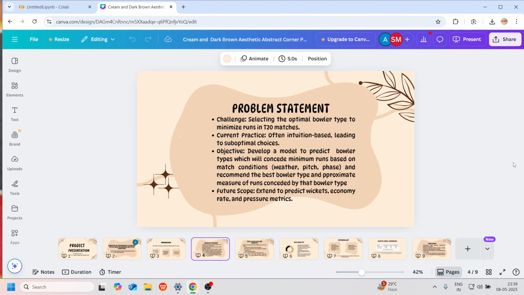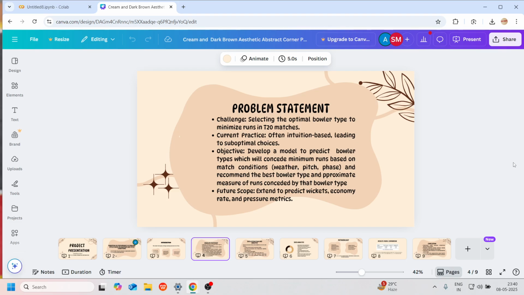The problem statement is selecting the optimal bowler type to minimize runs in T20 matches. Currently, this prediction is usually based on the intuition of coaches. Our objective is to use the data set for the prediction of those bowler types. Our model will be valuable for coaches, analysts, fantasy platforms, and broadcasters. It can also act as data-driven captaincy, because you can predict which bowler is going to concede the fewest runs for that particular over condition.